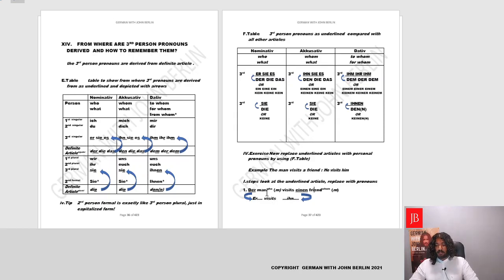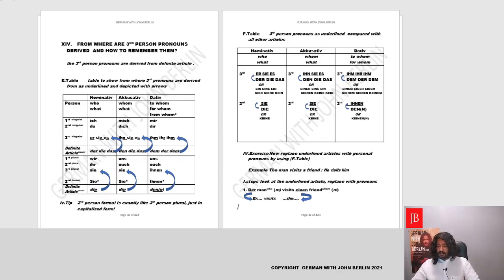So instead of saying the man visits a friend, I could simply say, instead of der, I'll go to der and switch it with er. Besucht einen Freund. Instead of einen, I'll go to einen here and switch it with ihn. Fantastic. So er besucht ihn, which means he visits him, or a man visits a friend.